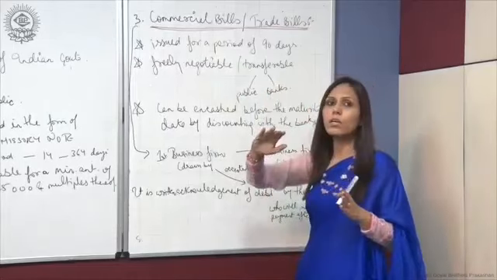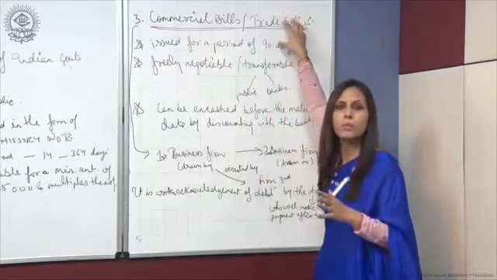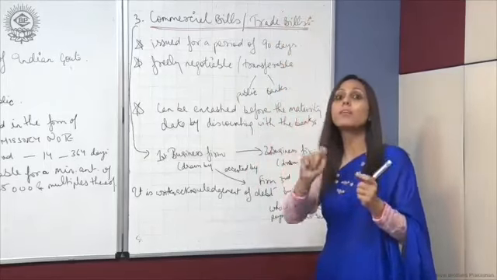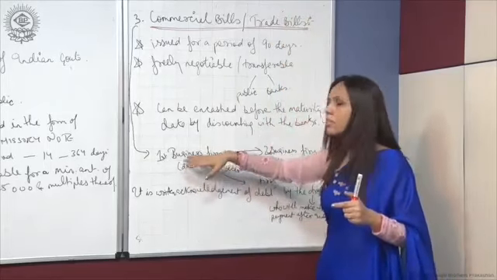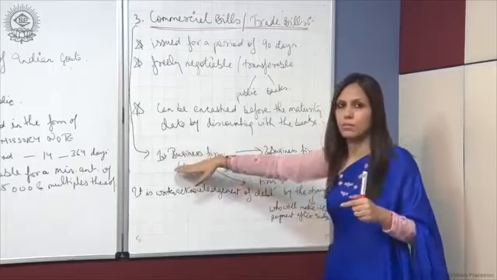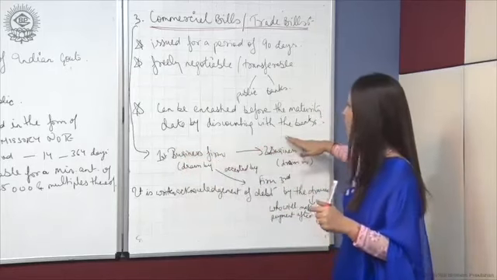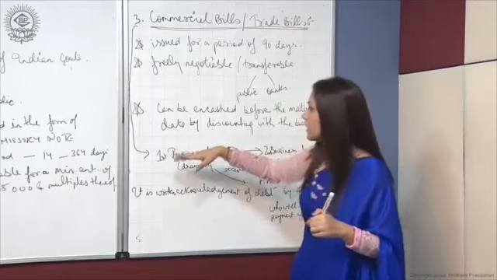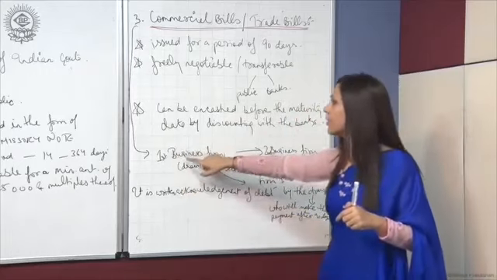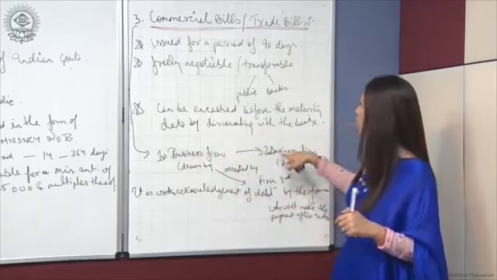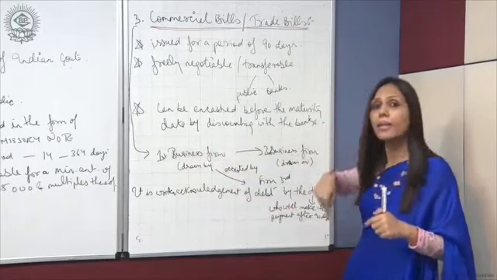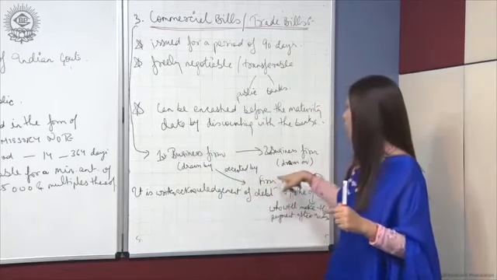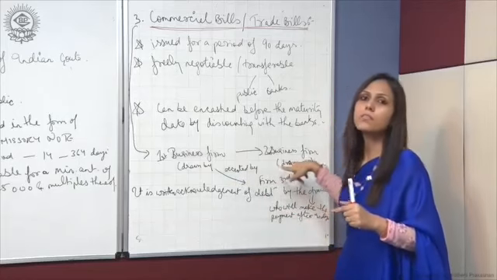So if we are talking about this bill as a trade bill, how does it work? For example, there is a first business firm, a second business firm and a third business firm. Fine. So it is generally drawn by the first business firm on the second business firm and it is accepted by the third business firm.